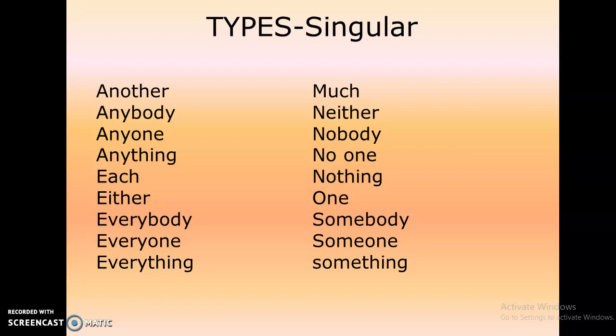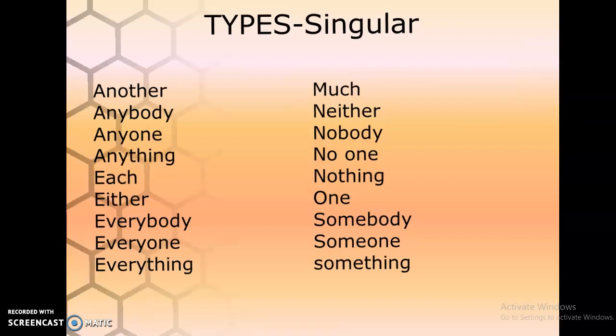Now singular form indefinite pronouns are another, anybody, anyone, anything, each, either, everybody, everyone, everything, much, neither, nobody, no one, nothing, one, somebody, someone, something.